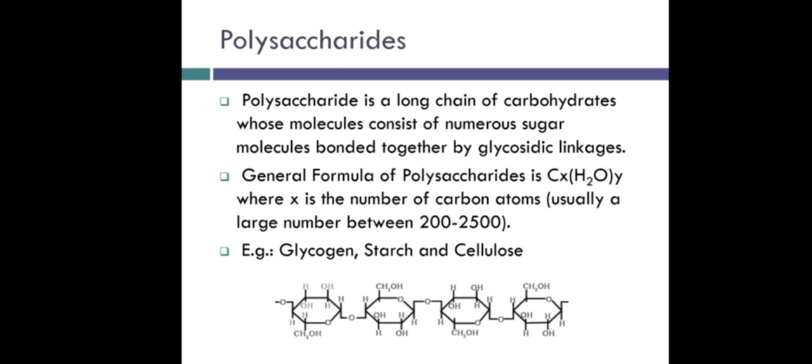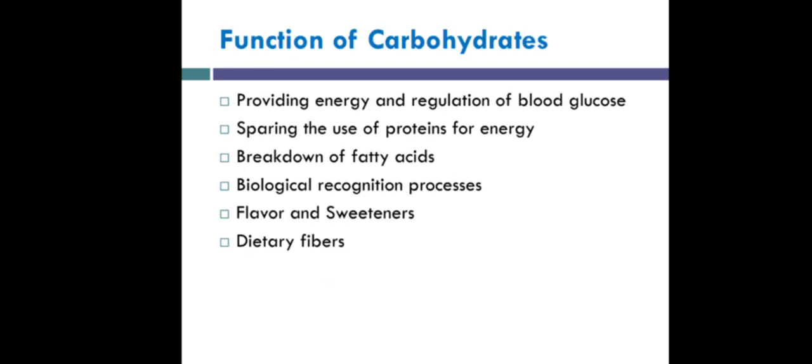Polysaccharides. Polysaccharides are long chains of carbohydrates that contain more than 10 sugar units, or more than 10 monosaccharide units. They are also known as complex carbohydrates, and there are mainly three polysaccharides: starch, glycogen, and cellulose. All three differ in their structure and types of bonds. Let's further discuss the functions of carbohydrates.